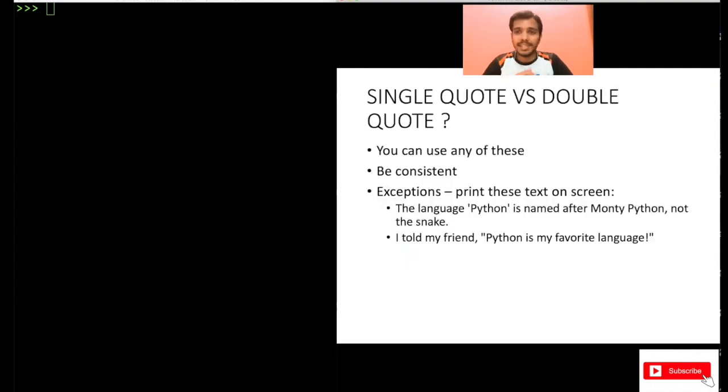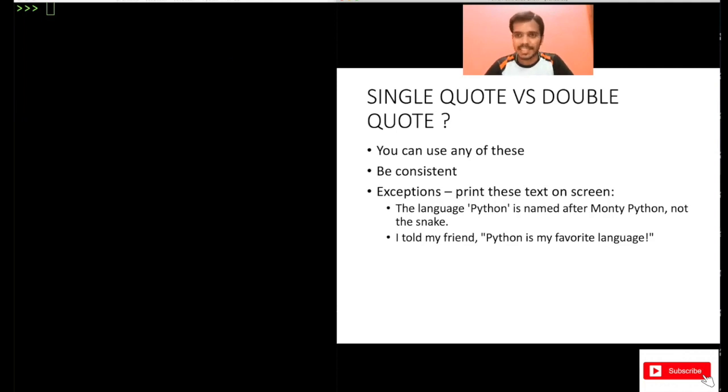Now the next question is whether you should use single quotes or double quotes, because both are valid when you are defining a string. You will have a question, right? Whether I should use single quotes or double quotes. So according to me, you can use any of these, but be consistent in your code. If you want to use single quotes, use single quotes everywhere in your code. Do not do a mixture of single quotes and double quotes, because when someone else is reading your code, he or she may be confused. So if you are using single quotes, use single quotes everywhere in your program. If you are using double quotes, use double quotes everywhere in your program.